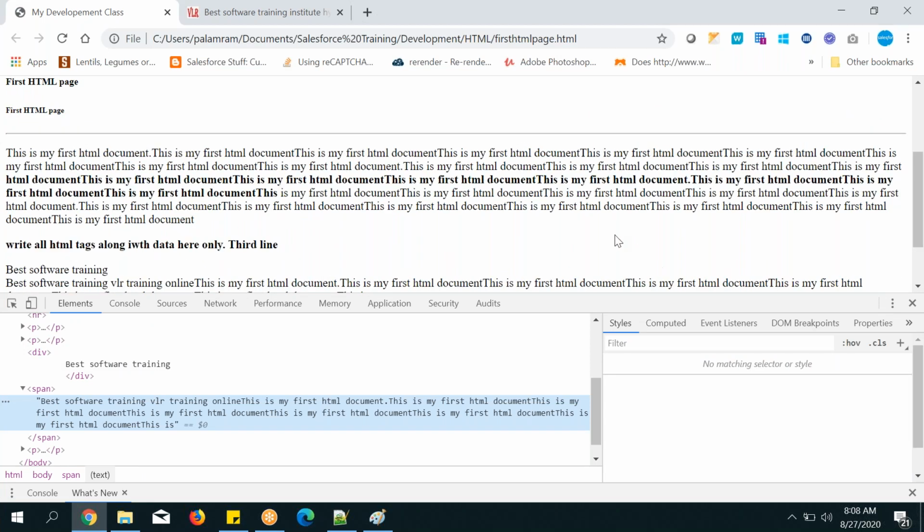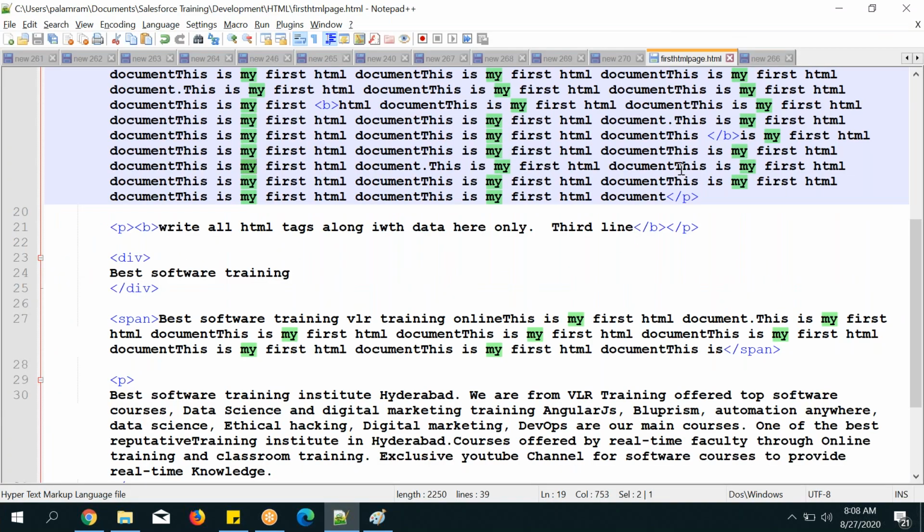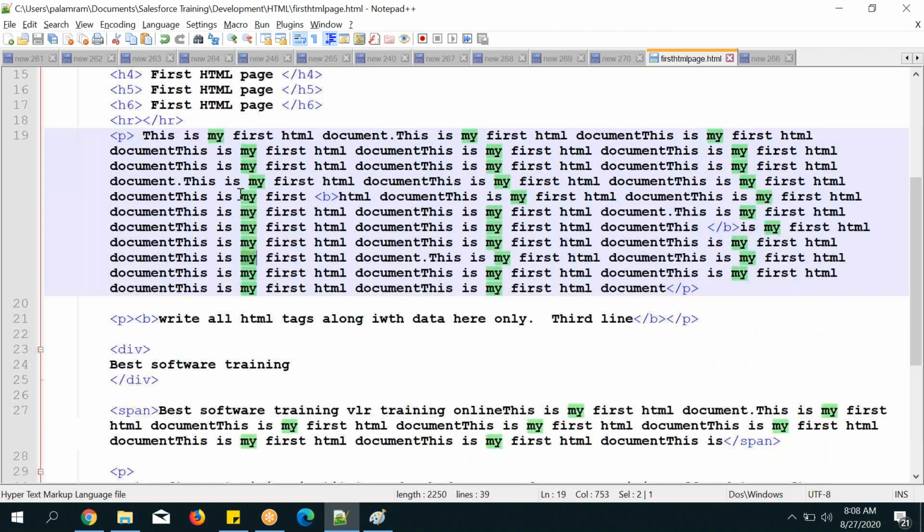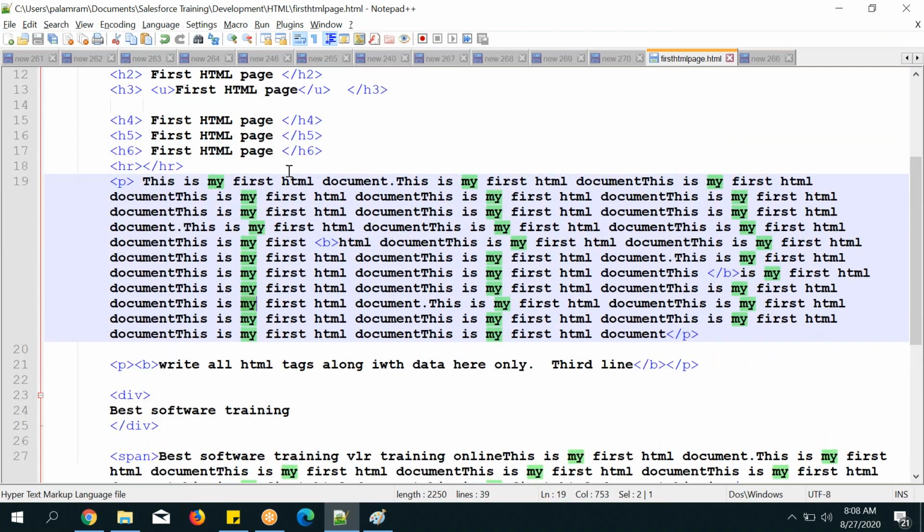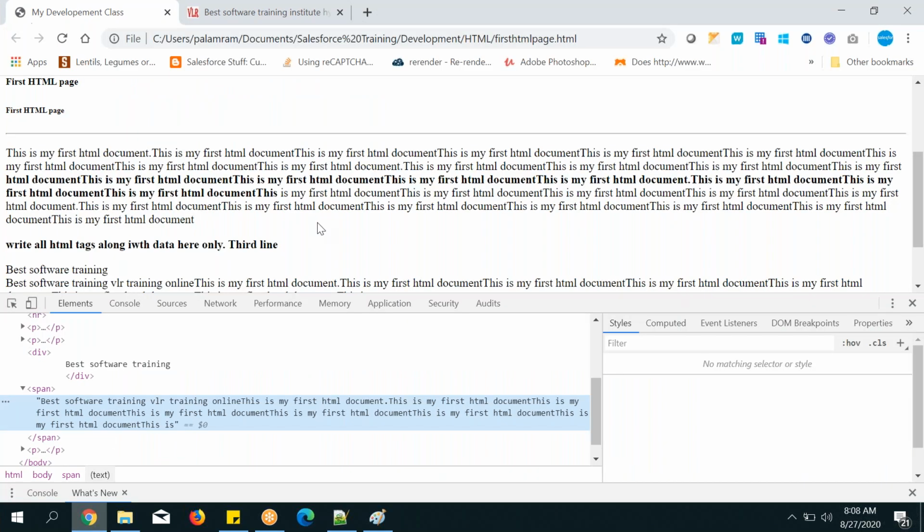If you are very confident about exactly the output you are expecting, then write the tags and write the code directly here. Suppose you are a little bit confused about the output. Suppose your output is not accurate, so that is not like given by the project.